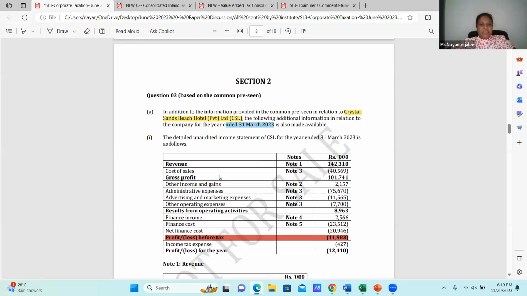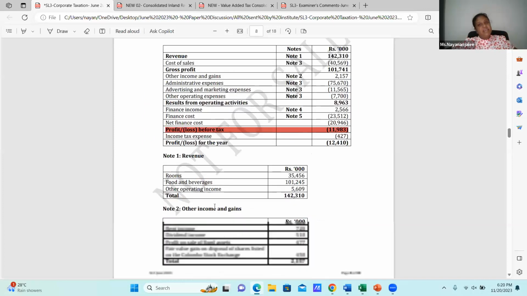Here, the gross profit and the other income are very important. Administration expenses, advertising and marketing expenses, other operating expenses, finance income, finance costs, and all these things are in the notes.